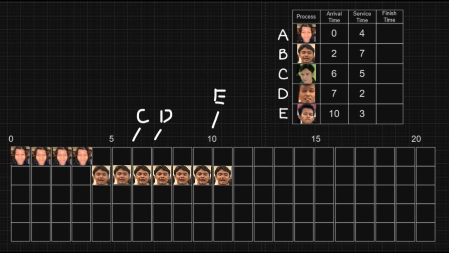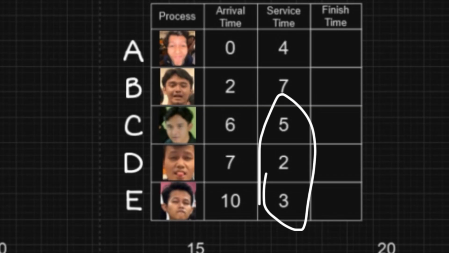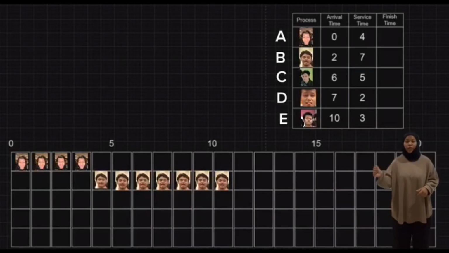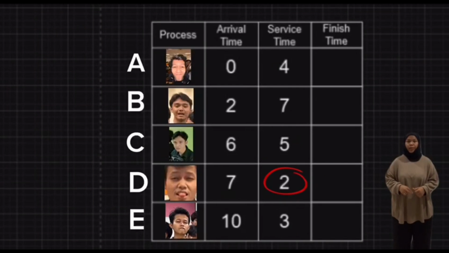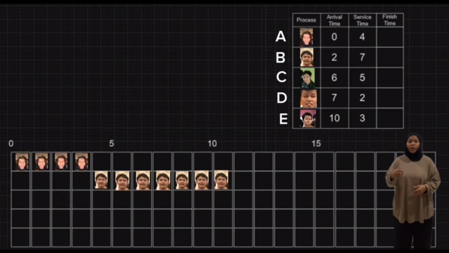So right now, processes C, D, and E are trying to run. But how do we know which runs first? The process that has the shortest service time will run first. For process D, the service time is 2, where the expected execution time is the shortest compared to process C and process E. It will lead to the process executing. Process D will be filled in slot 12 with service time 2.